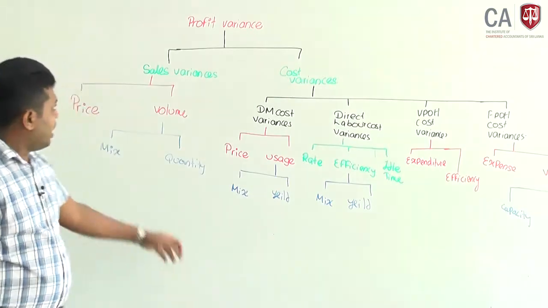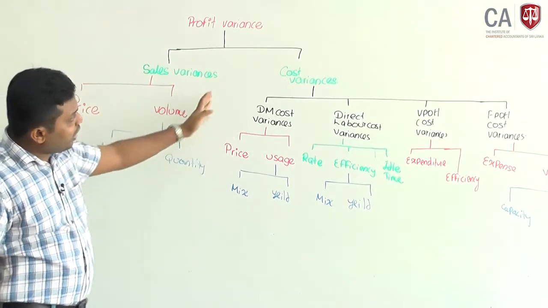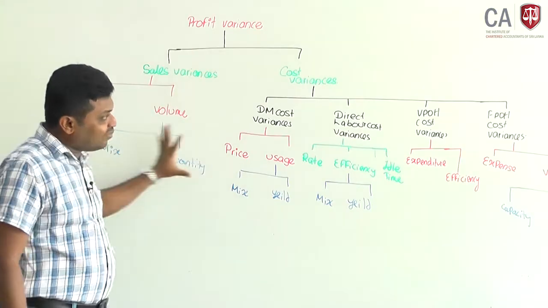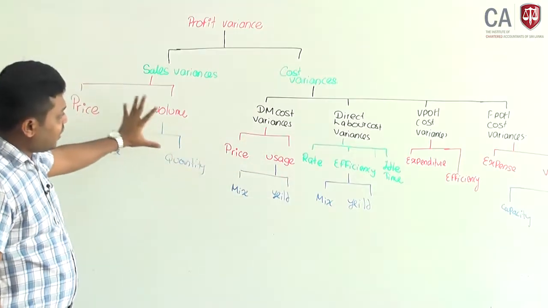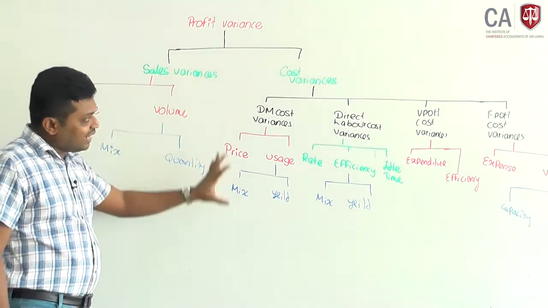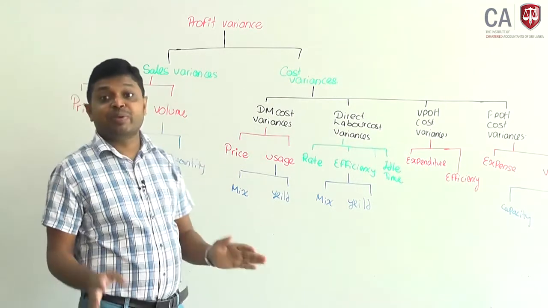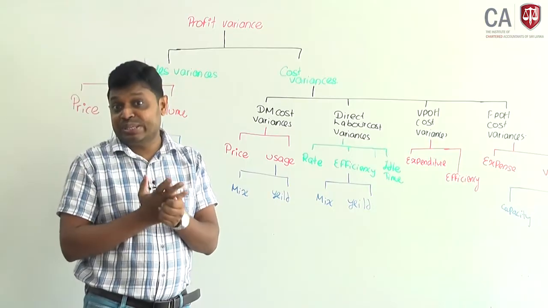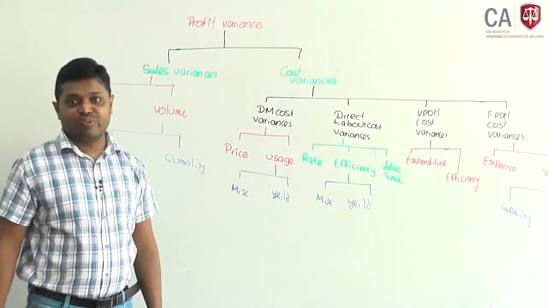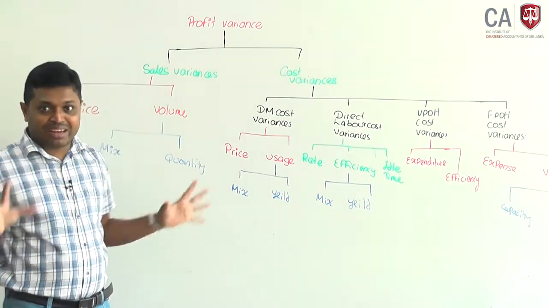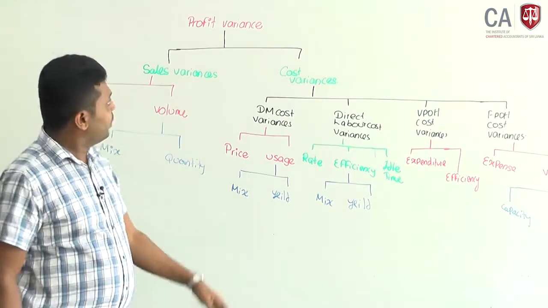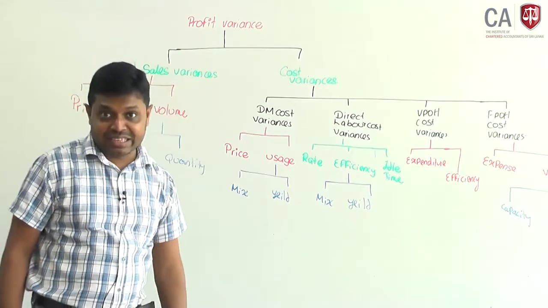variances. Either sales variances or cost variances will impact the profit variance. Therefore, under basic variance analysis, these variances we need to calculate. After analyzing these variances, you have to prepare a profit variance reconciliation statement. These are the reasons for variances. You can prepare a brief note about the total variance analysis. We are going to evaluate profit variance analysis.